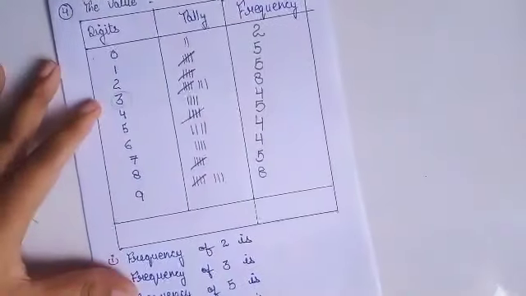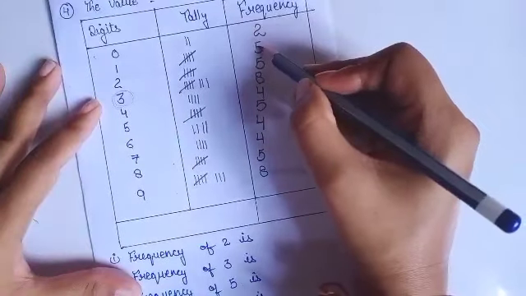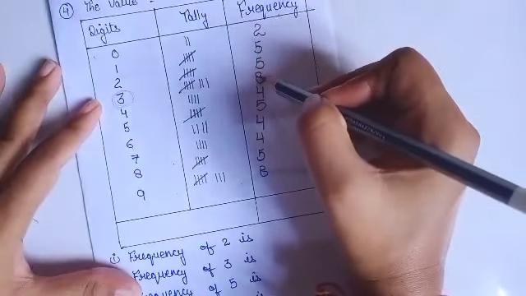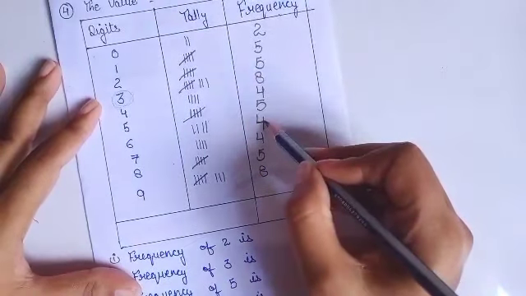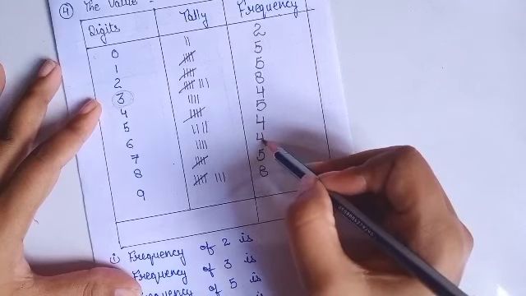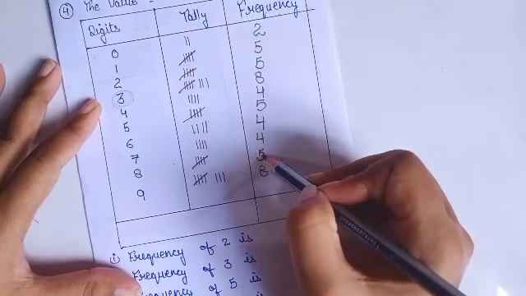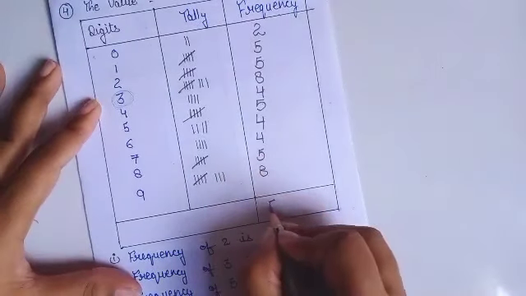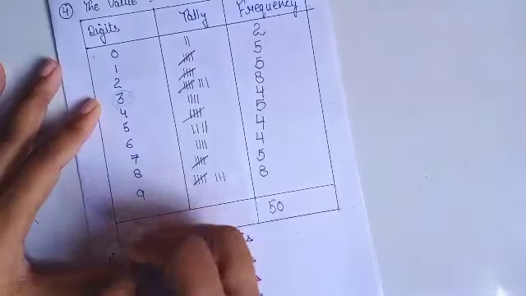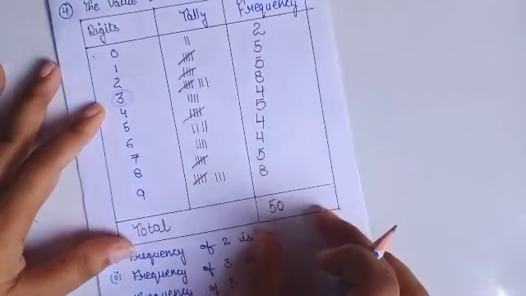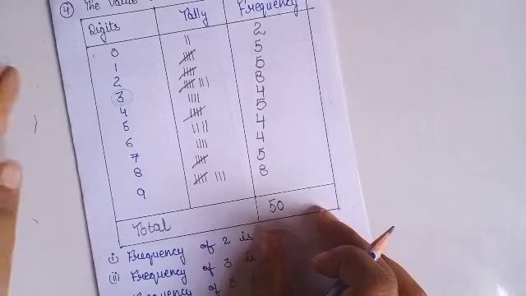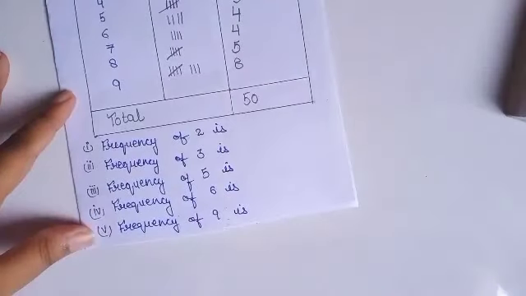Right? Now add the observations. 2 plus 5, 7. Plus 5, 12. Plus 8, 20. Plus 4, 24. Plus 5, 29. 29 plus 4, 33. 33 plus 4, 37. 37 plus 5, 42. Plus 5, 50. And how many decimal places were there? 50. And जब हमने decimal part का frequency table find out किया, then the addition of frequency is 50. And in question also they have given 50 decimal places. So this is correct. Now in the question they are asking frequency of 2 is 5.